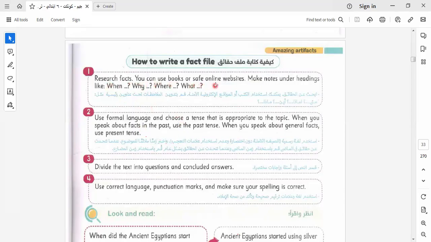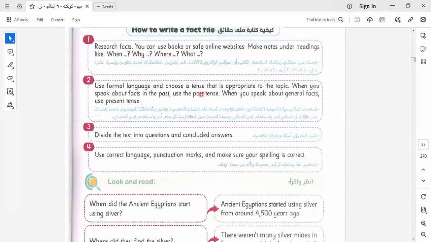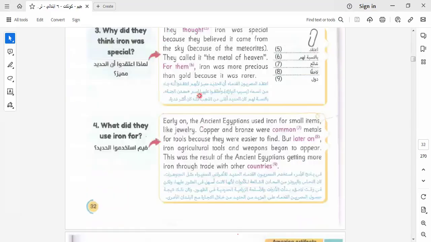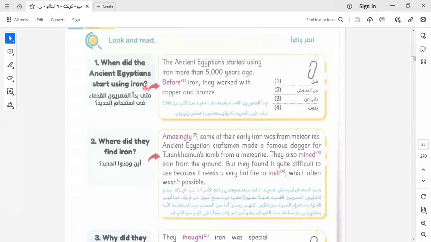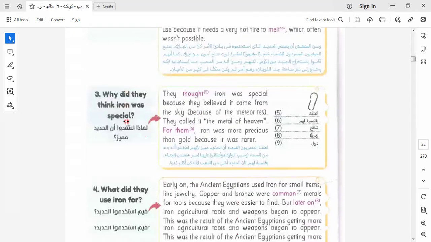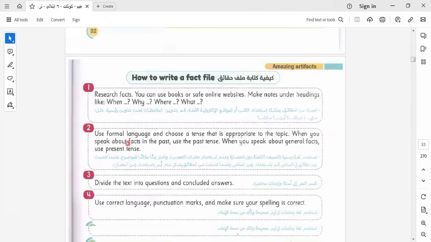Okay, research facts. You can use books or safe online websites. Make notes under headings like when, why, where, what, as we do in this text. Okay, here we write when, where, why, and what. Let's go to another step here. Use formal language and choose a tense. So this is important: to use formal language and a tense.